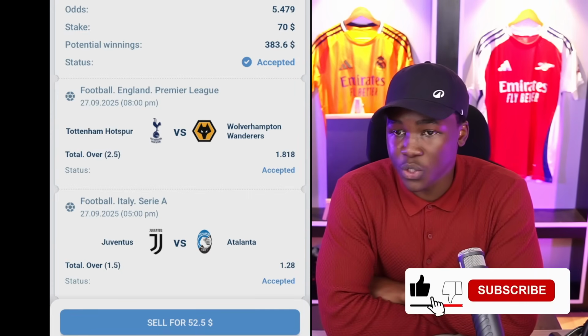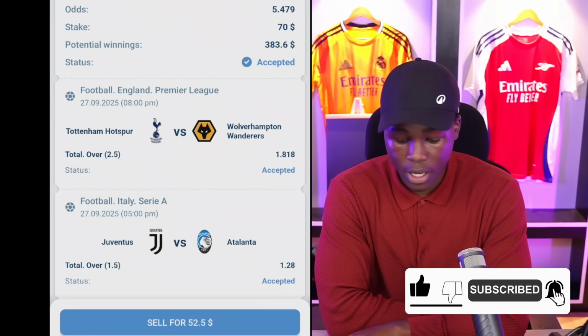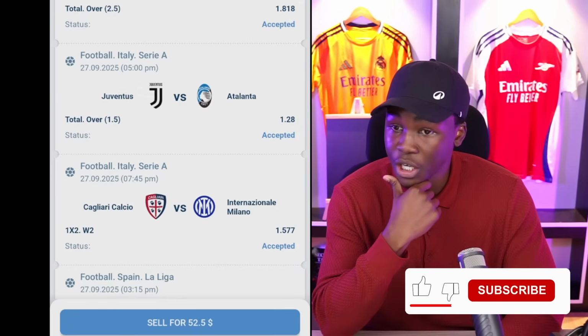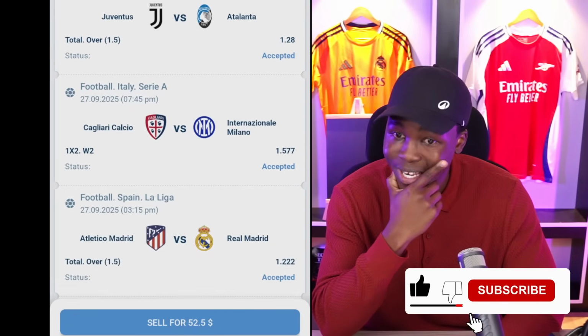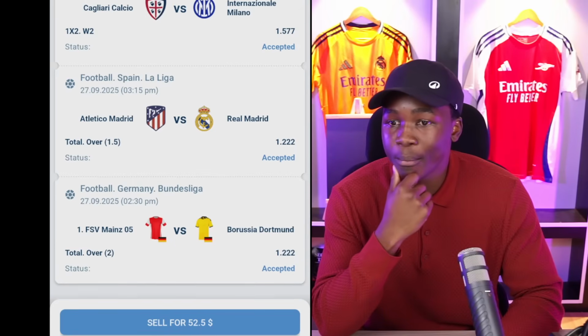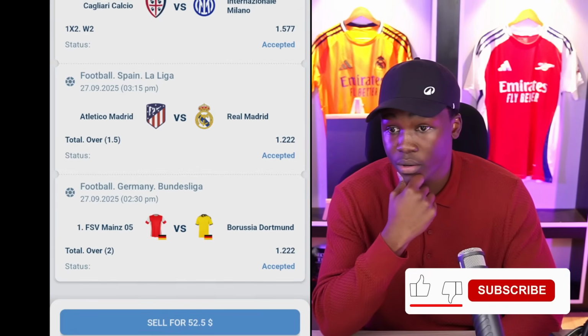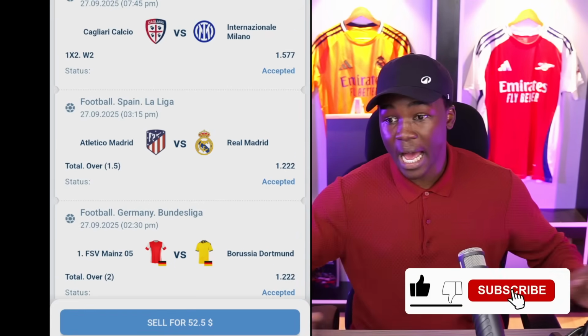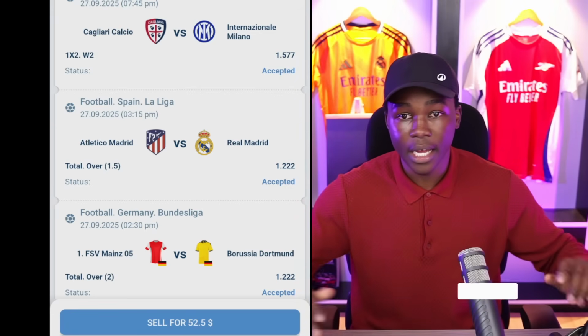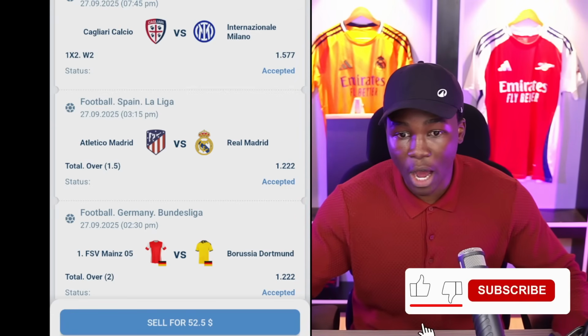Tottenham Hotspur versus Wolves over 2.5 goals. Juventus versus Atalanta over 1.5 goals. Cagliari Calcio versus Inter Milano win. Atletico Madrid versus Real Madrid over 1.5 goals. And Mainz versus Dortmund over 2 goals. I really hope that these matches are going to transform you into a winning better this weekend. These matches are going to allow you to win massively this very weekend.